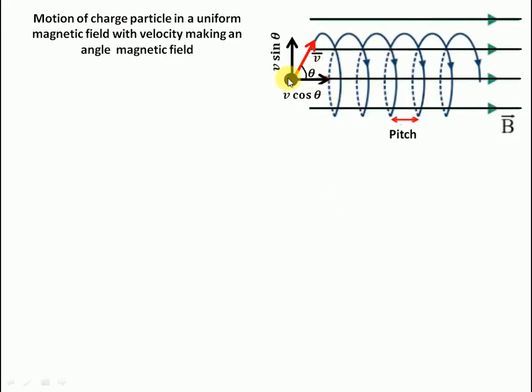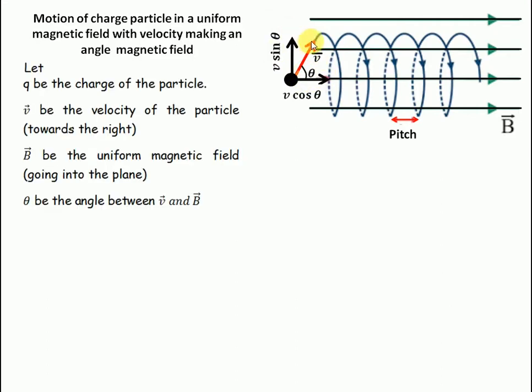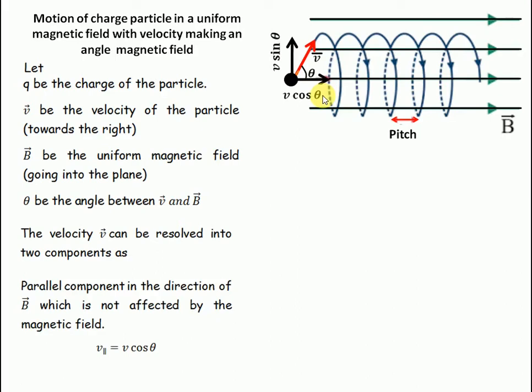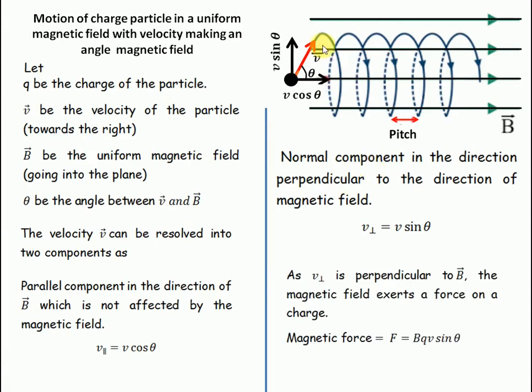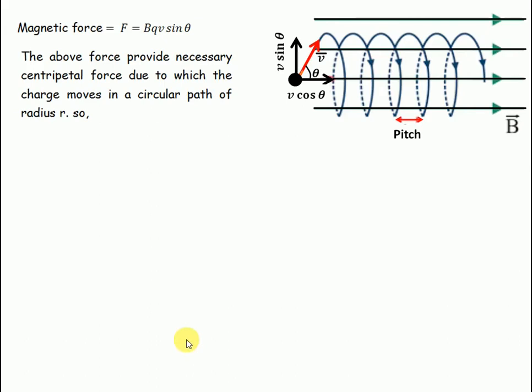I am considering a magnetic field B and a velocity v, and the velocity v is making an angle theta with the magnetic field. This velocity can be resolved into two components: v sin theta, which is the normal component, and v cos theta, which is the parallel component. Because of this normal component, the charge follows a circular path and the magnetic force gives the necessary centripetal force. So we can write that the magnetic force is equal to the centripetal force.